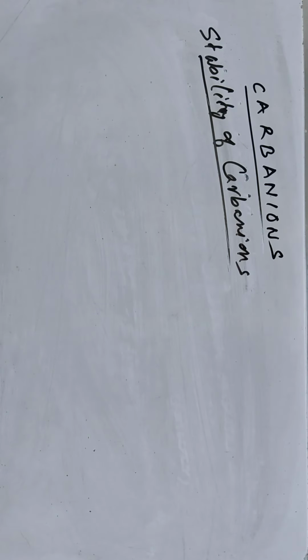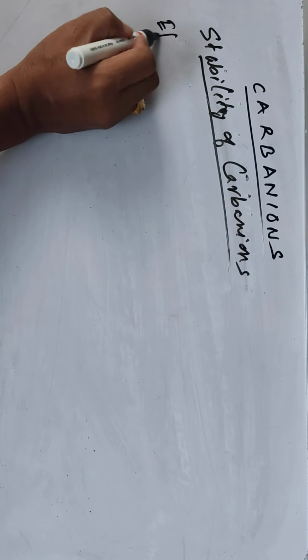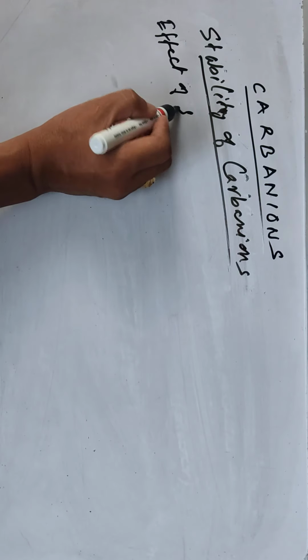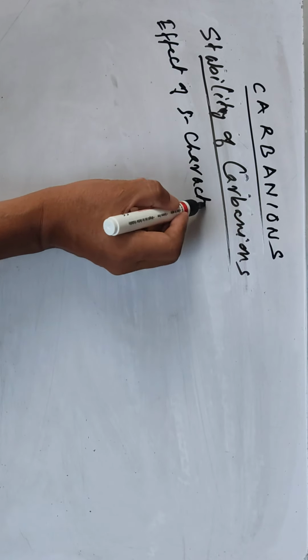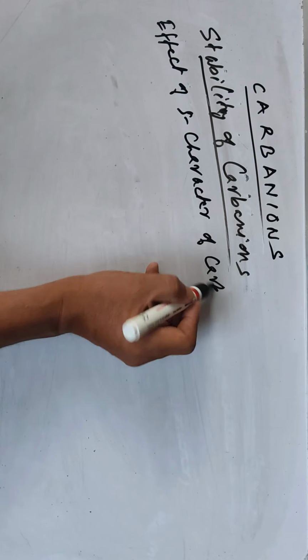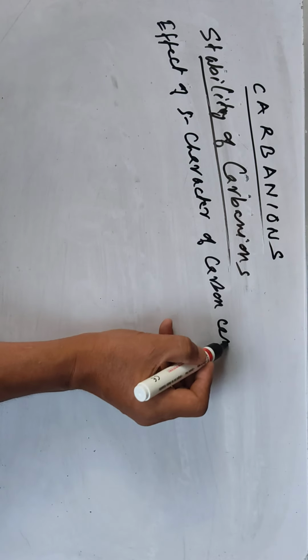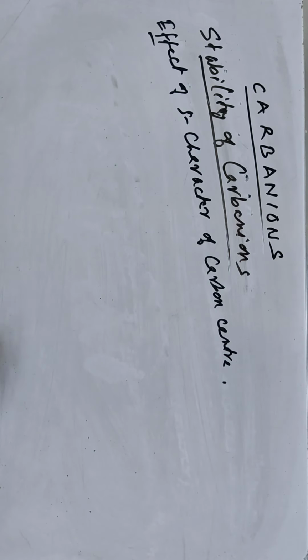Now the second one is the effect of s orbital character of the carbon center of the carbanion. If the s character is more, then stability of the carbanion is more.